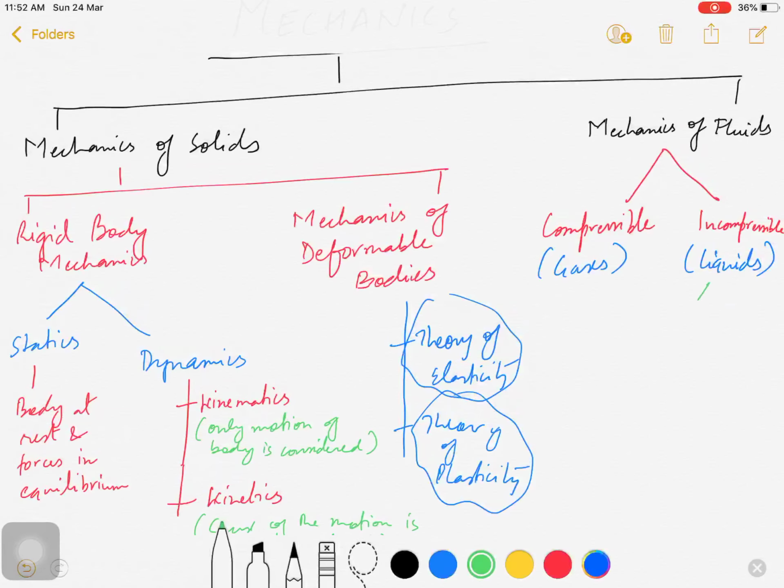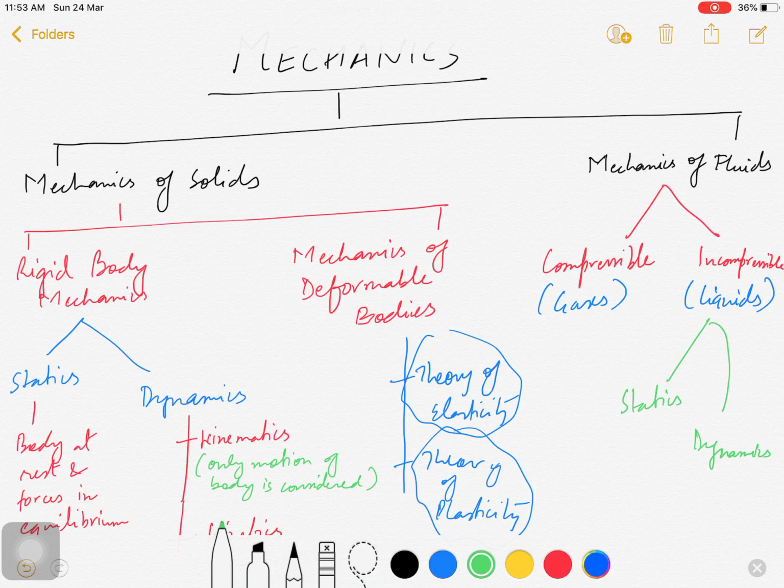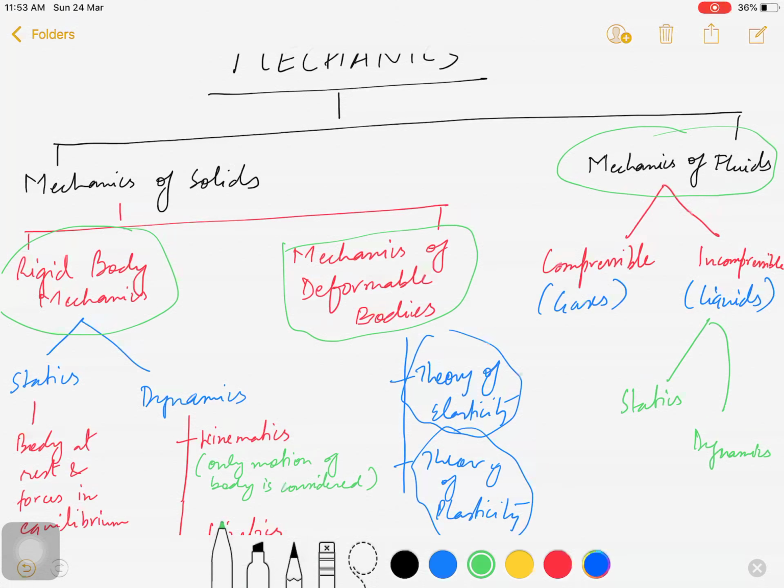Okay, so this is the broad classification of mechanics, in which it is categorized into mechanics of solids and mechanics of fluids. So this rigid body mechanics we have studied earlier in class 12th. Now in engineering we will study this mechanics of deformable body and mechanics of fluid. This mechanics of fluid also you have studied in class 12, but in engineering we will study mechanics of fluid at an advanced level. Also we will study this mechanics of deformable bodies.